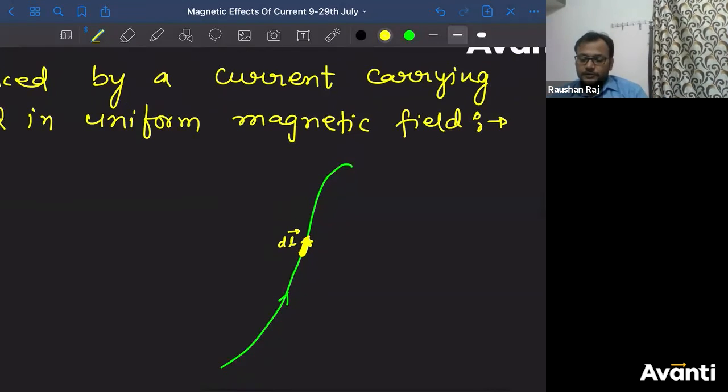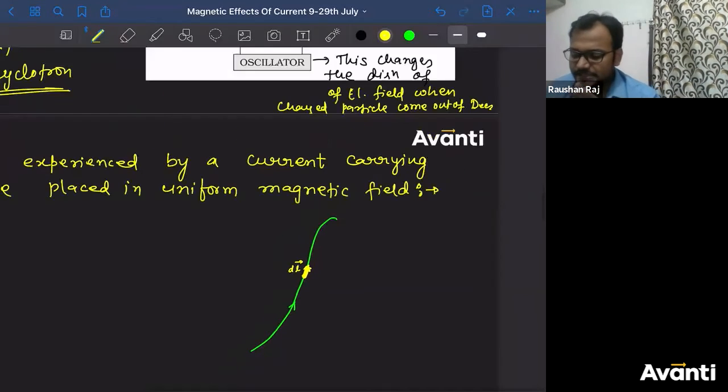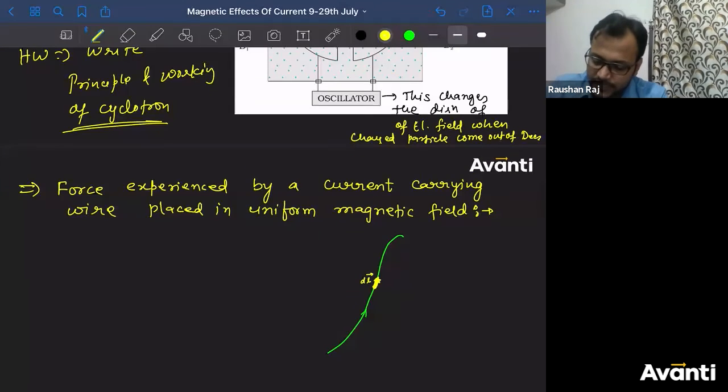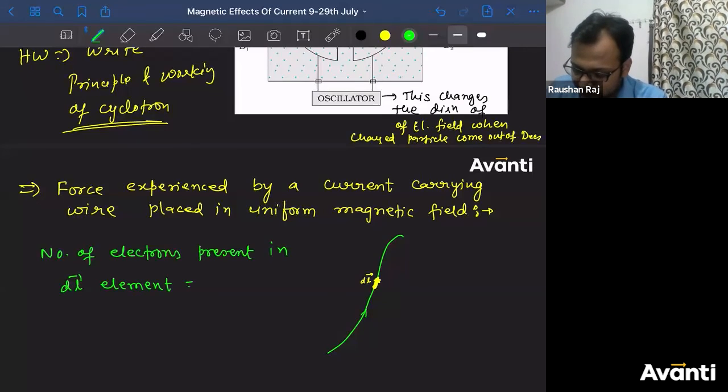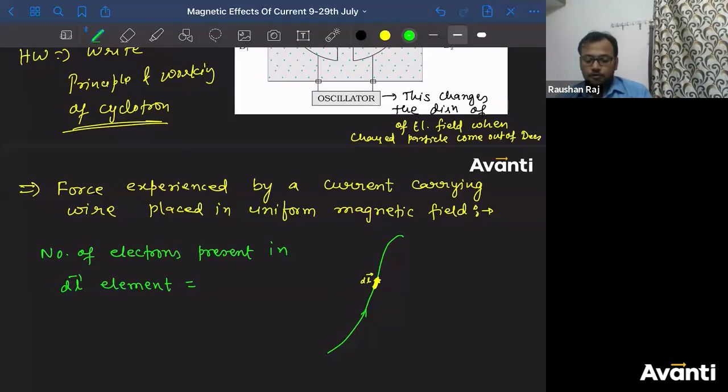All right. Now you can consider area is a here, charge is q here, कुछ भी मान सकते हो. Tell me, first of all, what is the number of electrons present in dl element? Tell me guys, what will be the answer? How will you find the number of electrons present in dl element? If I tell you the number of free electrons per unit volume is small n, area of cross section is a, what will be the number of electrons present in this dl element?